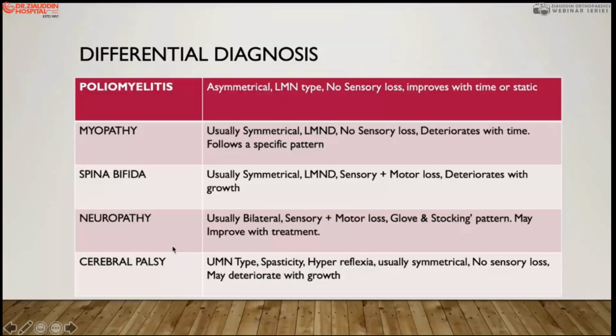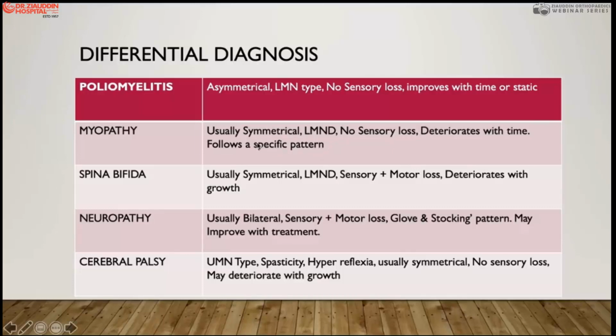If you see this differential diagnosis, poliomyelitis is asymmetrical, lower motor neuron type, no sensory loss, may improve with time and may become static in time. But if you see myopathy, usually it is symmetrical, on both sides the same type of paralysis. It is again a lower motor disease, no sensory loss. But myopathy deteriorates in time and has a specific pattern: shoulder girdle paralysis, lower girdle paralysis, both leg paralysis.